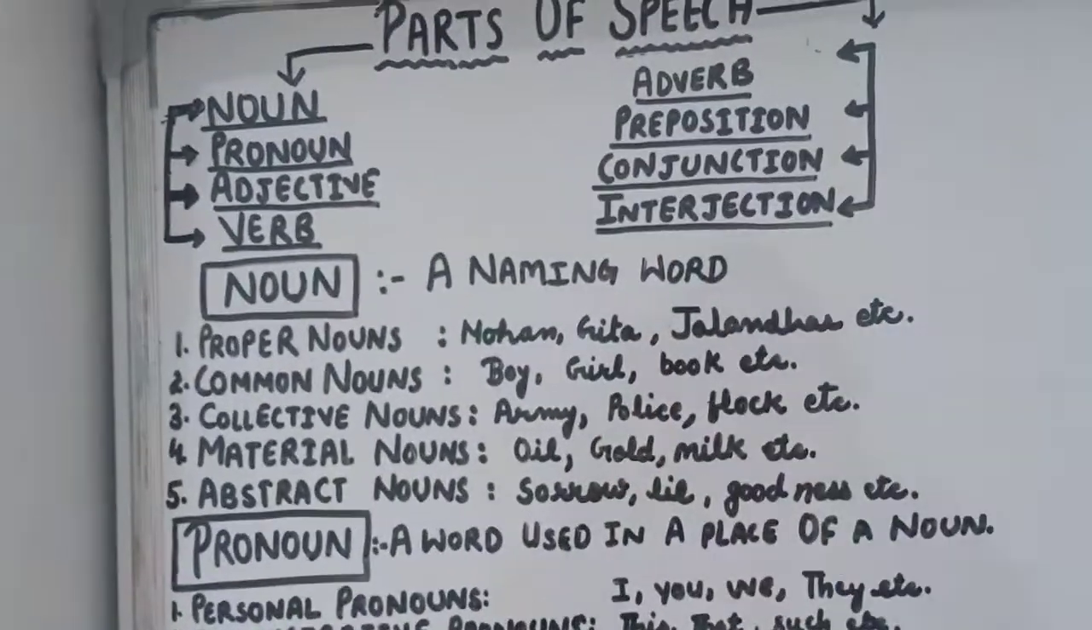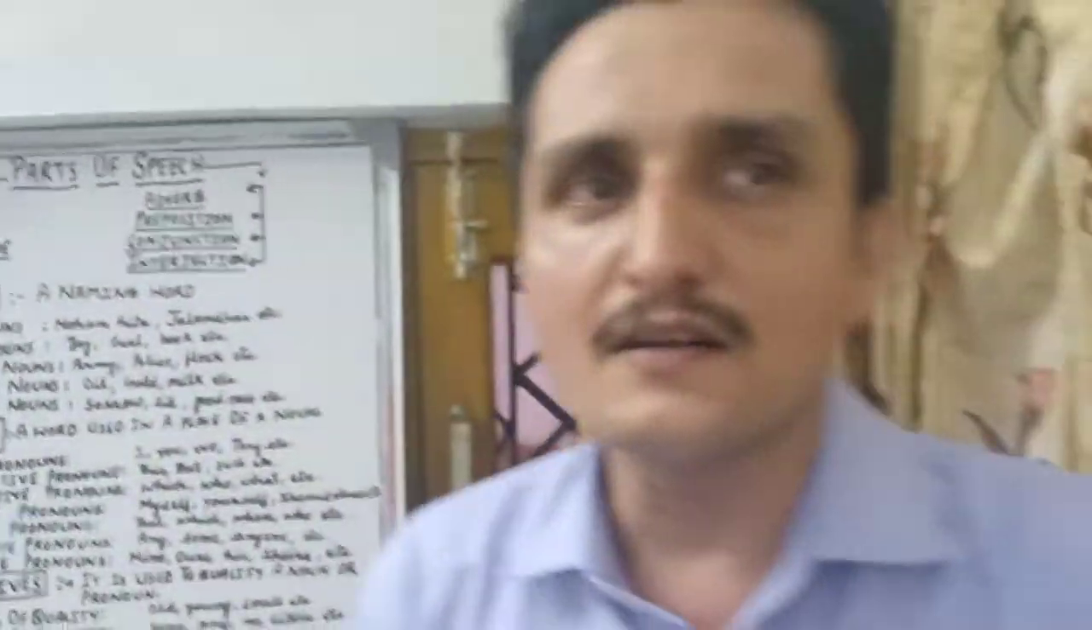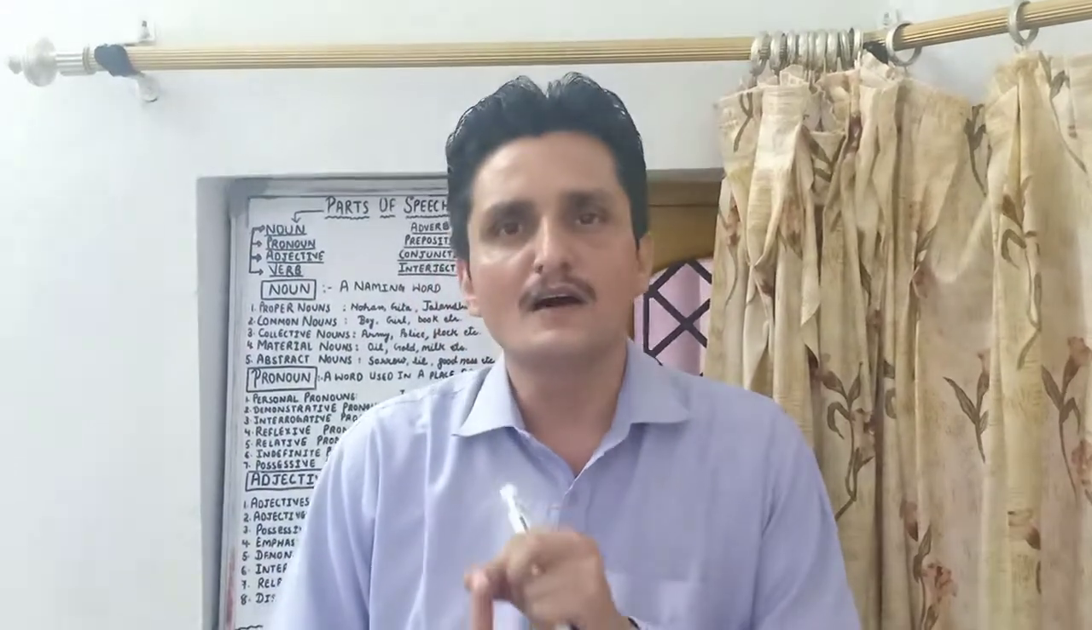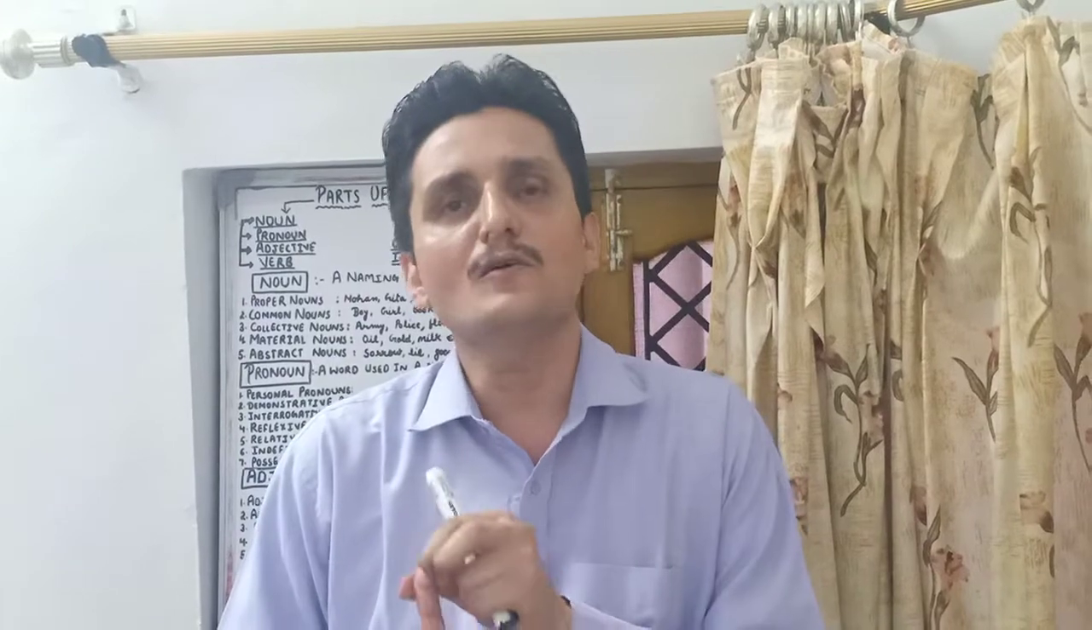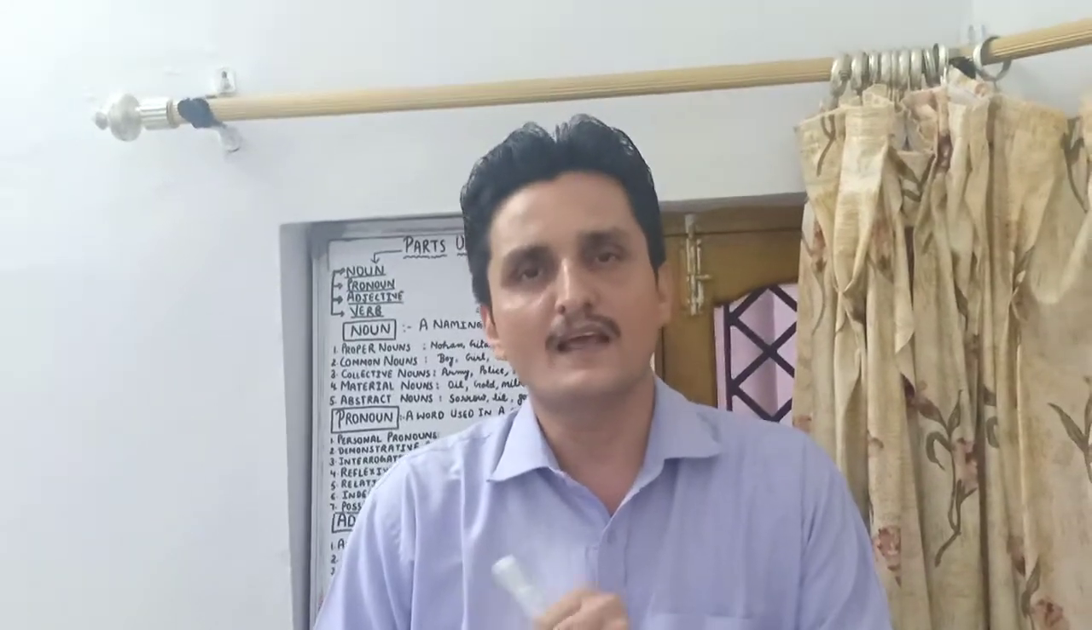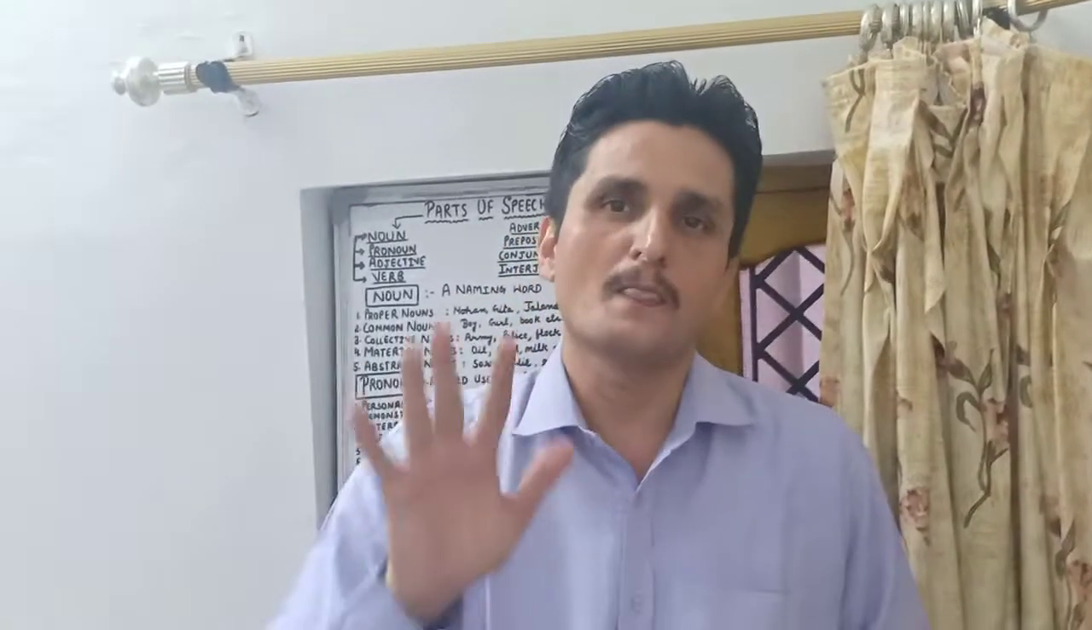So nouns. What are nouns? Nouns are a naming word. First one is proper noun, which tells you about the name of a person, place or thing. Then common noun, like boy, girl. Third one is collective noun. Fourth one is material noun. And fifth one is abstract noun. So there are 5 kinds of noun. We will come to know the different types right now.